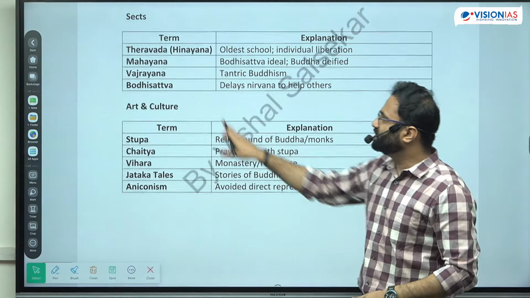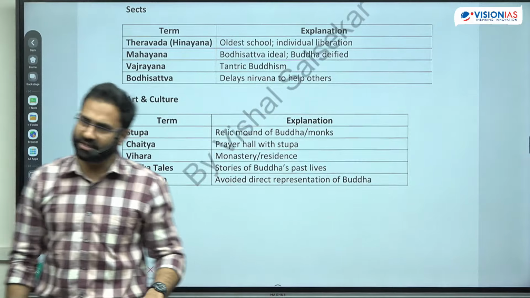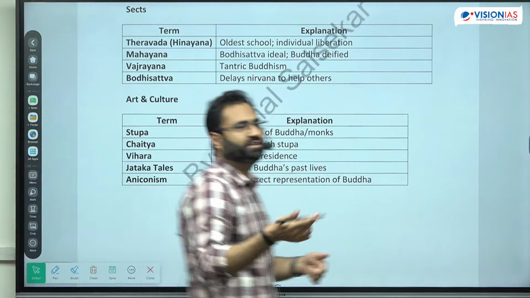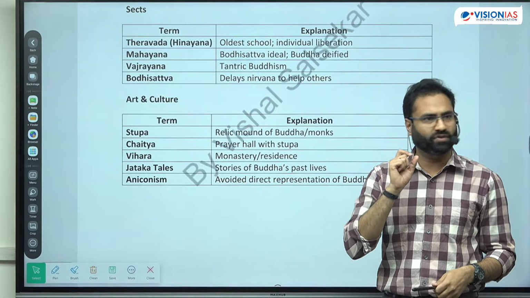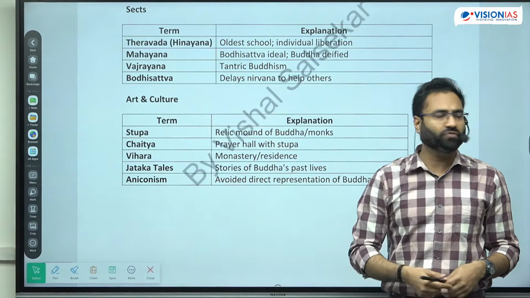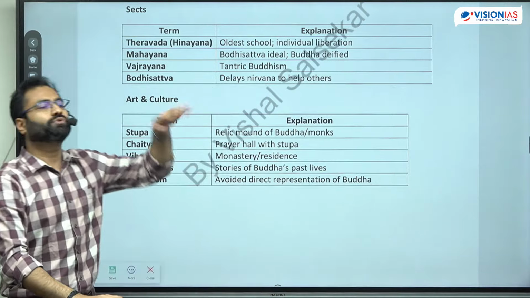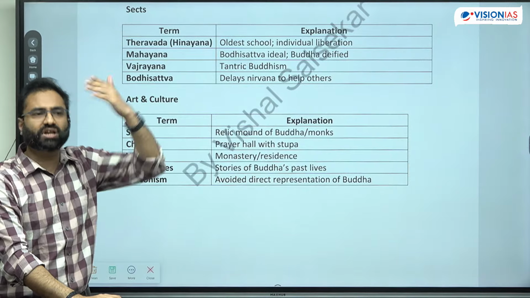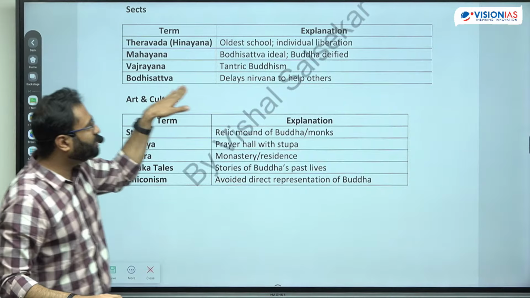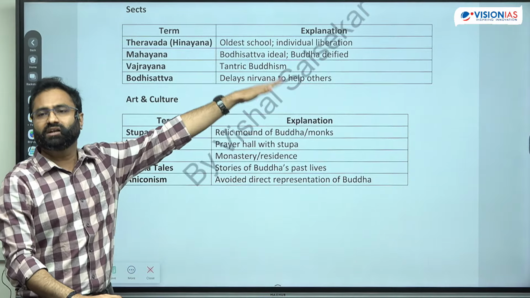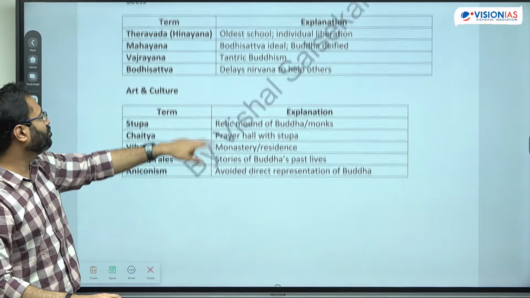Okay. Vajrayana, the tantric sect of Buddhism, mainly practiced in the region of Tibet. So the Tibetan form of Buddhism, that is the Vajrayana form of Buddhism. So Tara is a prominent bodhisattva associated with the Tibetan form of Buddhism. Lastly, bodhisattvas, these are, we can say roughly, future liberated, meaning not exactly Buddha, but they are the people who delay their nirvana in order to help others. So they are the people guided by compassion.